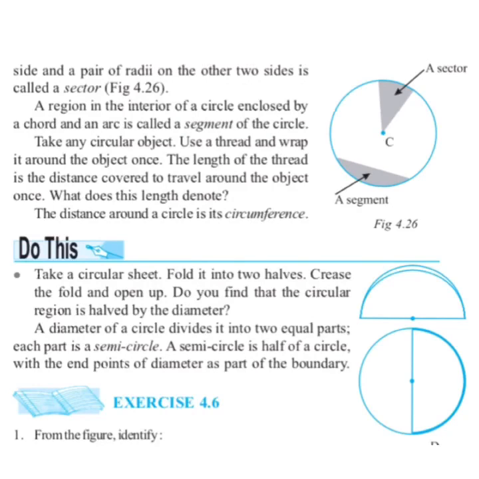Children, a diameter of a circle divides it into two equal parts and each part is known as the semicircle. A semicircle is a half of a circle with the end points of diameter as part of the boundary.